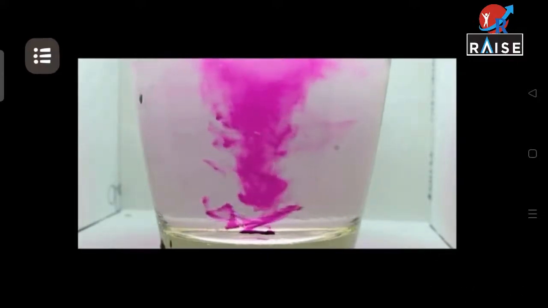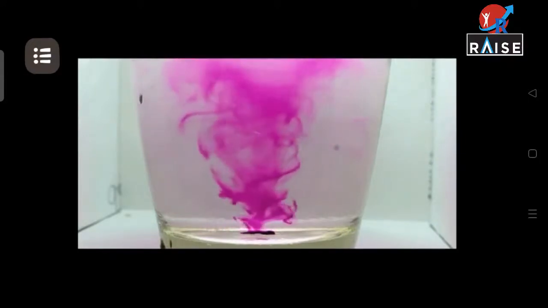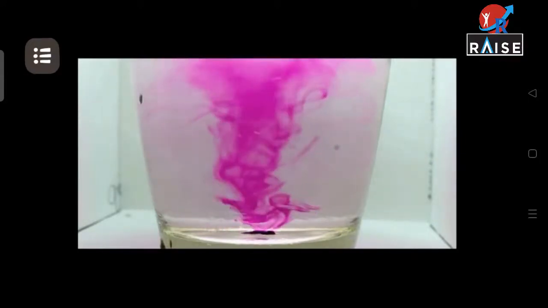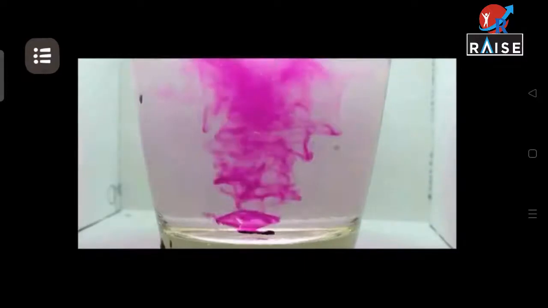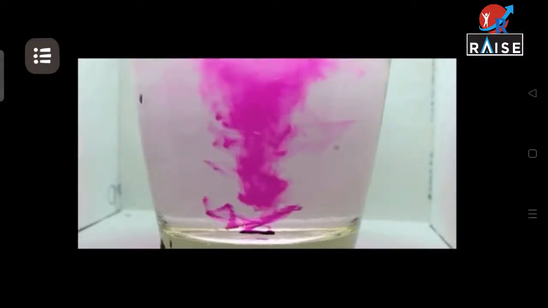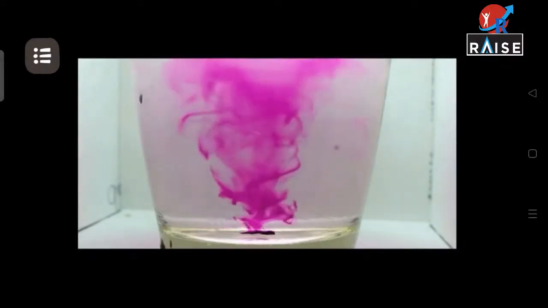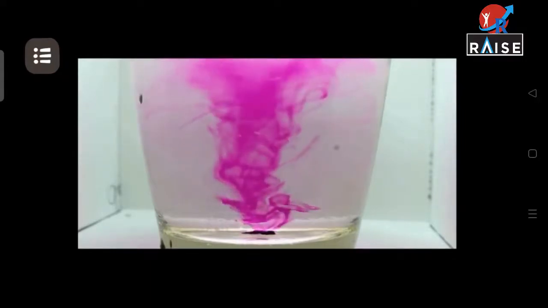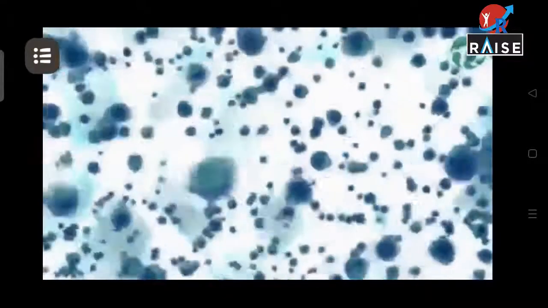It is because each crystal of potassium permanganate is made up of a large number of very minute particles. Each substance is made of tiny particles which cannot be seen with our naked eyes. The particles of substances can be seen in this way when viewed through a very powerful microscope.